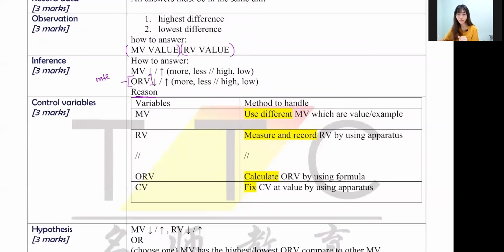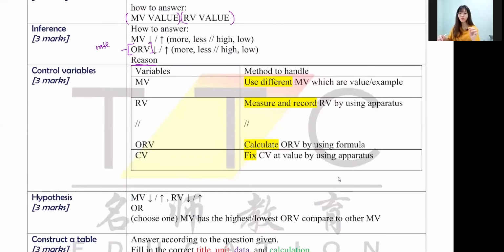And then you have control variables. Control variable comes in the table, the one on the left and the one on the right. For the one on the left, please don't write it wrongly. Please write MV, RV, and constant variable. Nothing else, okay? You must write your MV, RV, and CV, because you should be able to know your MV and RV since you wrote the observation already, okay?